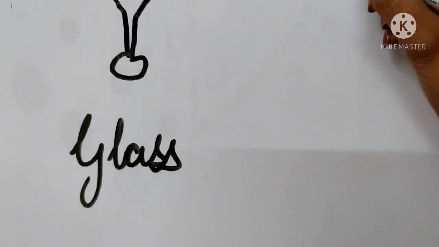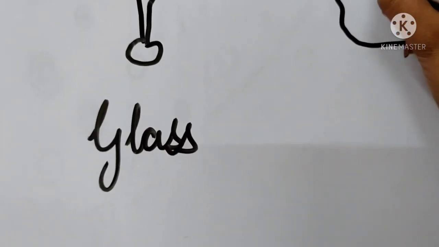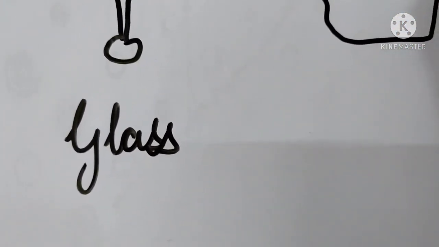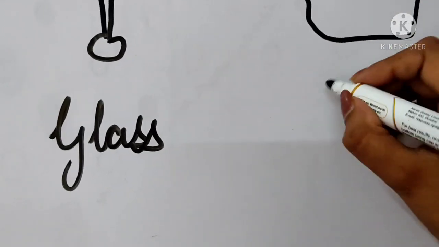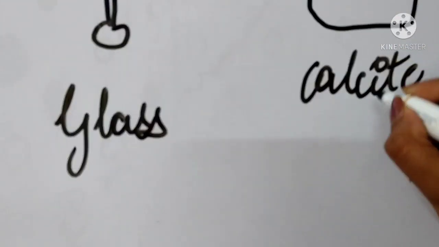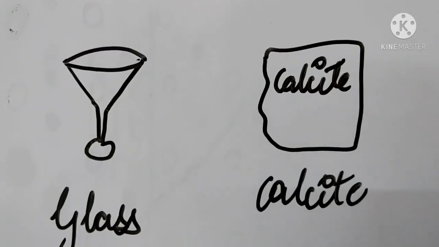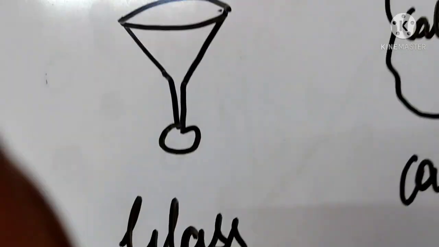Glass is an example of an amorphous solid, and calcite is an example of a crystalline solid. So we take a physical property of both, the refractive index of both.